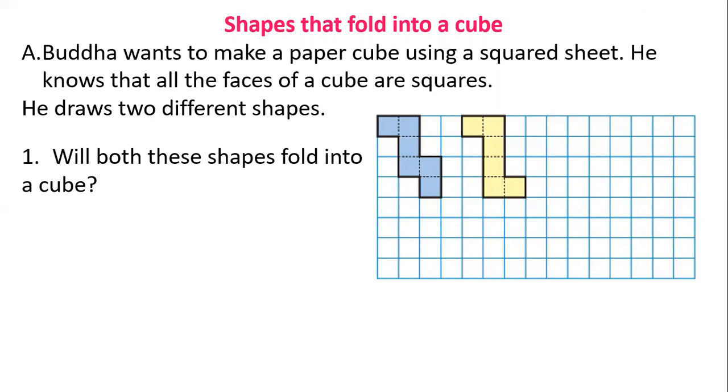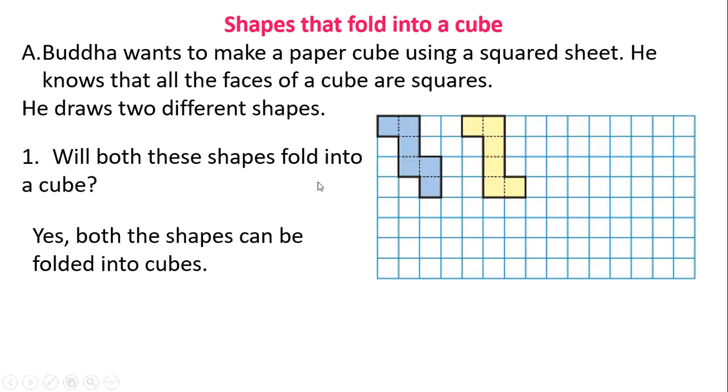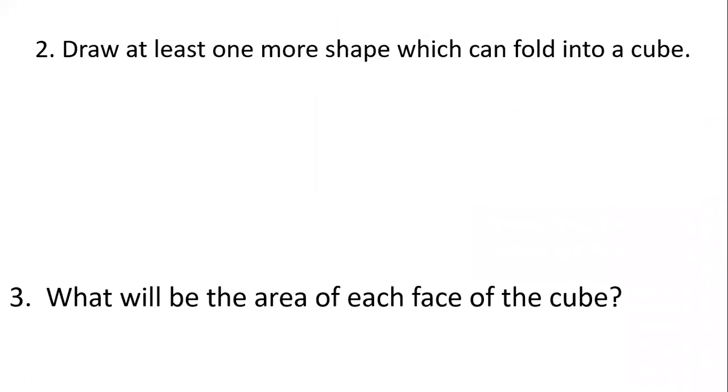Paper cube, using a squared sheet. If you want to make a cube, you have to make square sheets. She knows that all faces of a cube are squares. She draws 2 different shapes. Will both the shapes fold into a cube? Can you make this into a cube? Yes, both the shapes can be folded to make a cube.